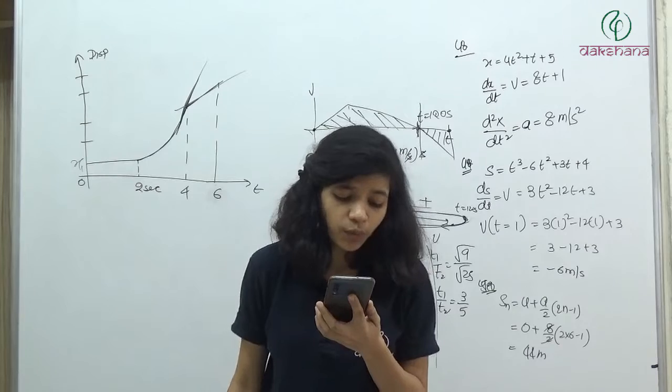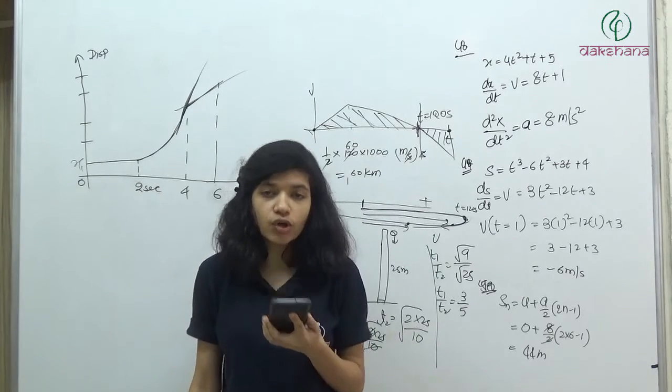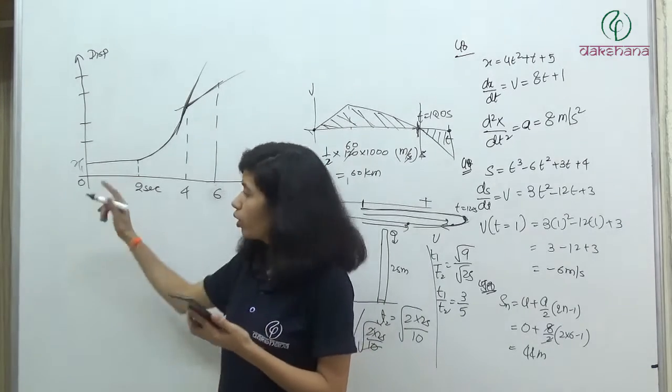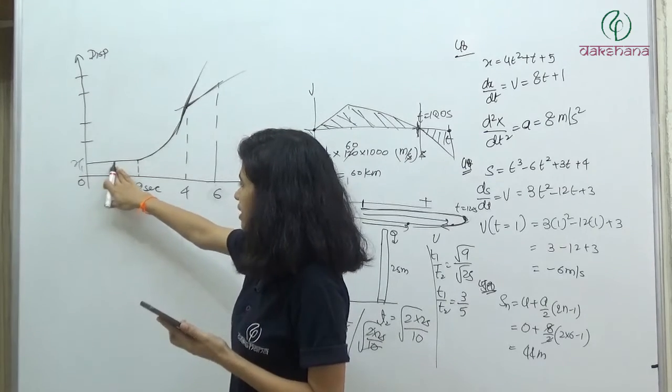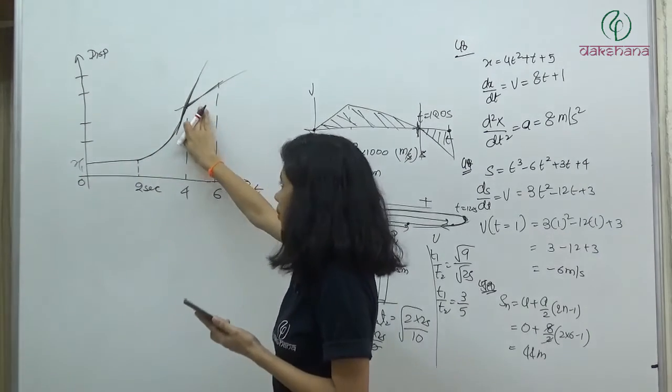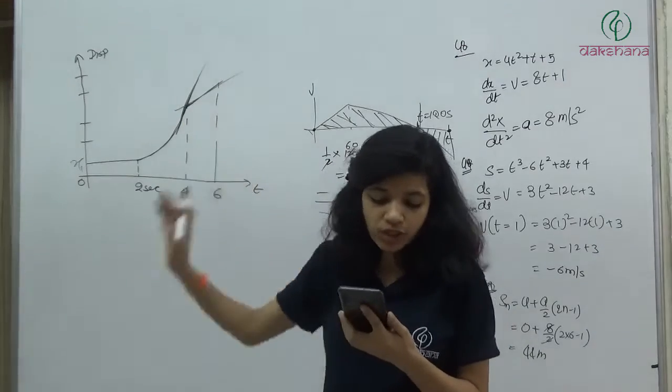Next, third option: the acceleration of the particle is constant throughout. The acceleration of particle is constant throughout. No, here we have zero acceleration, no acceleration at all. Here we have some acceleration and again यहाँ पे acceleration is zero because velocity is constant.